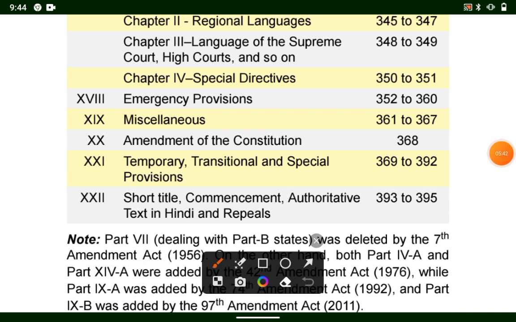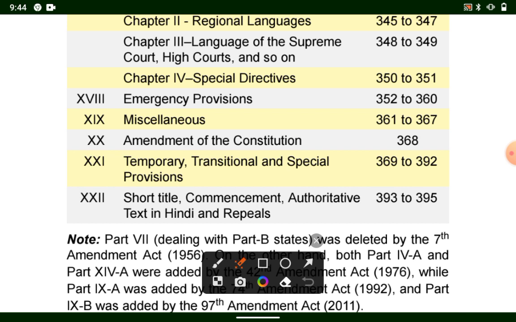The next is emergency provisions. Emergency provisions deal with part 18, and the articles covered in it are 352 to 360. Three types of emergencies, that is national emergency, state emergency, and financial emergency.